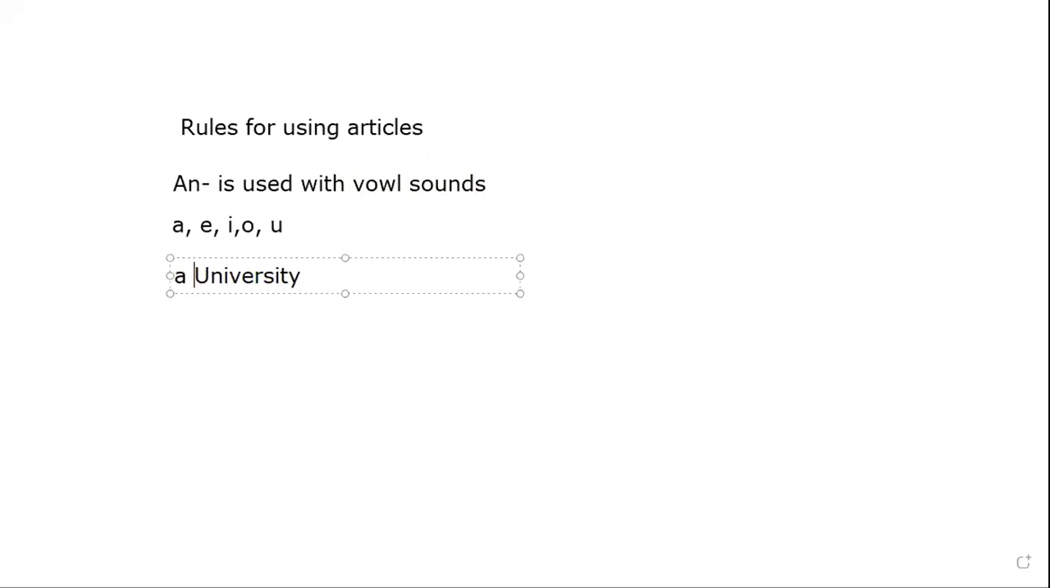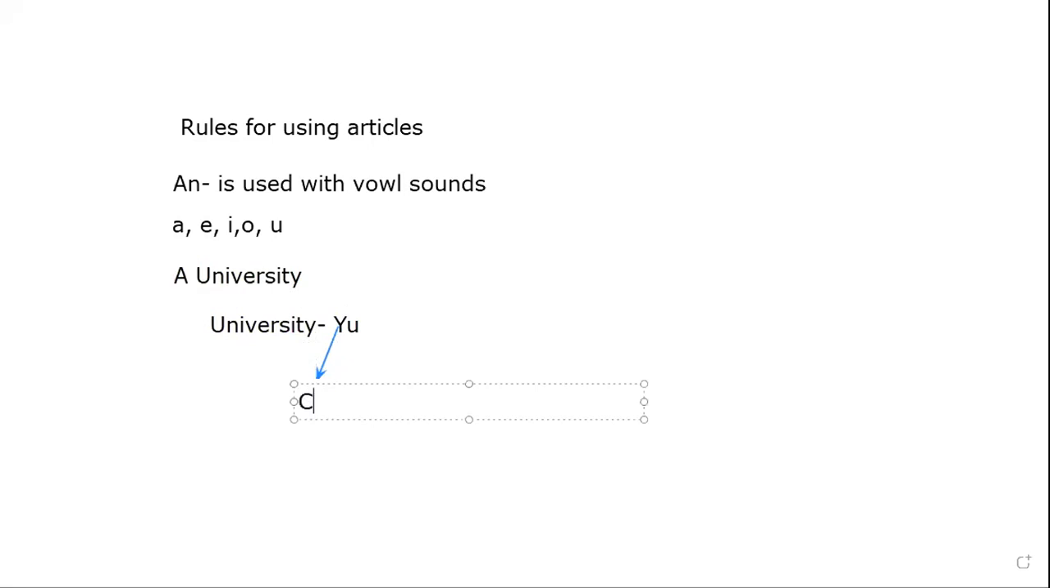University. Very good. A university. Why is it a university? Because the sound of university starts with U. If you see here, university, the sound is Y-U, right? Now Y is a consonant sound. So here we will not use an university, we will use a university.